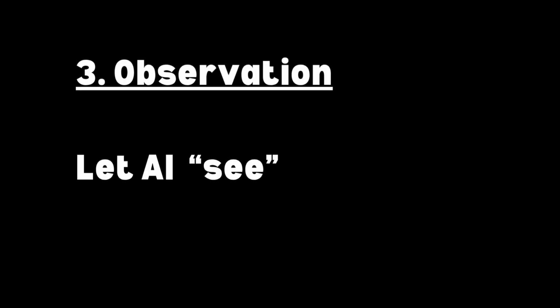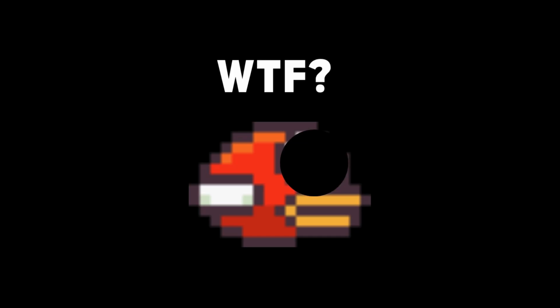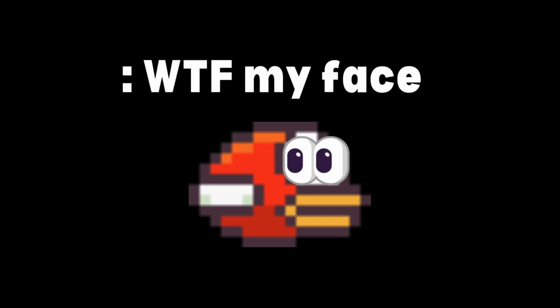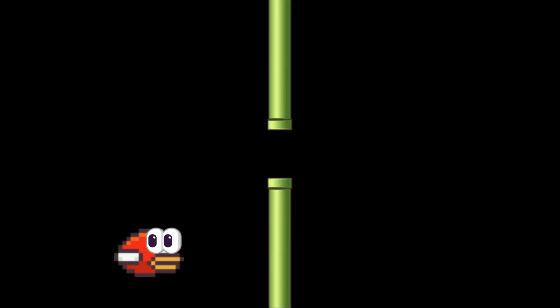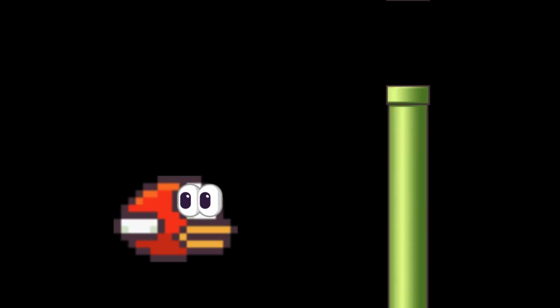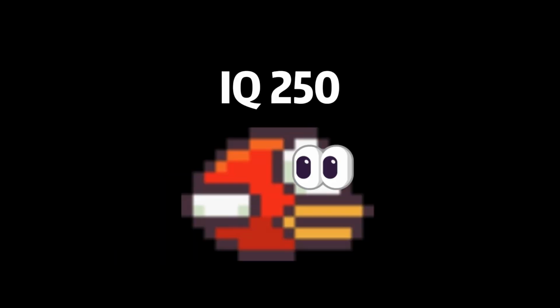Okay, next, observation. Observation is whether the AI is able to see. Fun fact, the AI just now actually cannot see anything, which means the AI doesn't have any eyes. What is the solution? The solution is we give the AI eyes. If the bird has eyes, the bird can see its face. If the bird can see its face, it can also see the pipe. If you can see the pipe, you can improve. It can improve. It is a smart AI. Yeah, that's what we want.